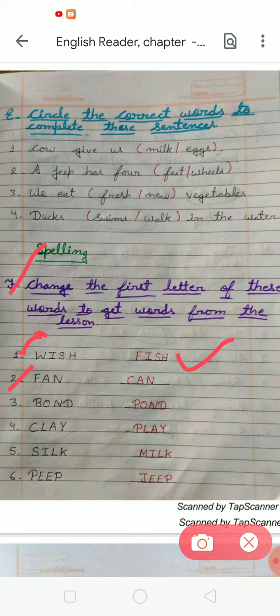Second, fan. When we change F, we have to write C-A-N, can. Third, bond. So we have to write pond, P-O-N-D, pond. Fourth, clay. So we have to write play, P-L-A-Y, play. In fifth, silk. So we have to write milk. And sixth, peep, we have to write jeep, J-E-E-P, jeep. Students, like this we have to write new words which are given in chapter number 9.